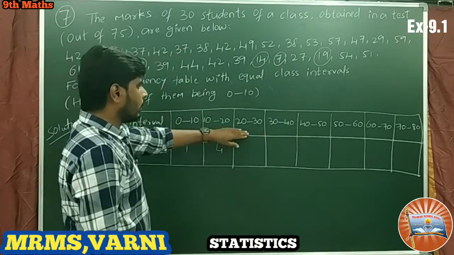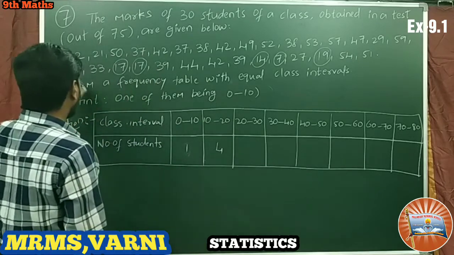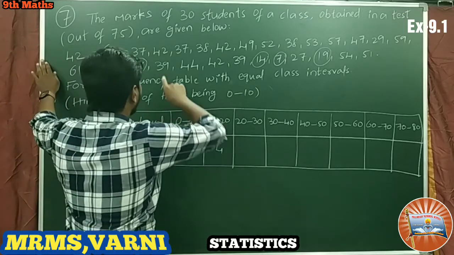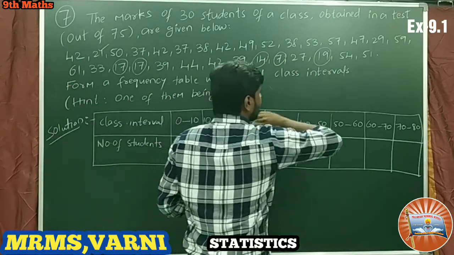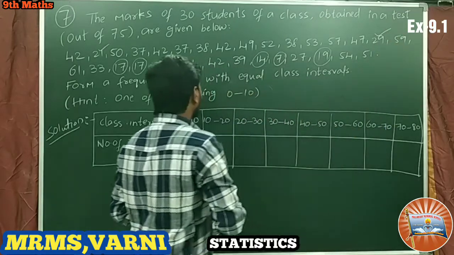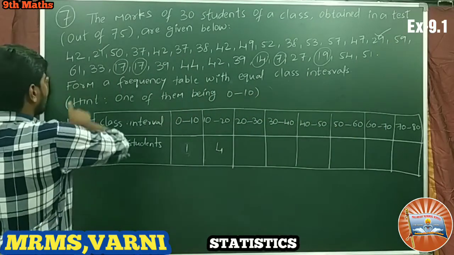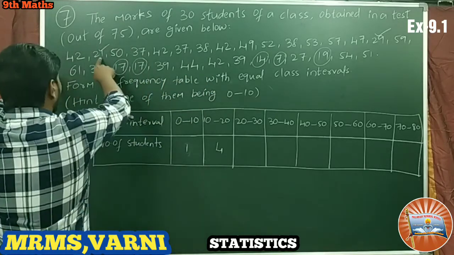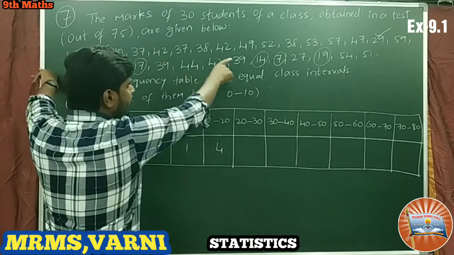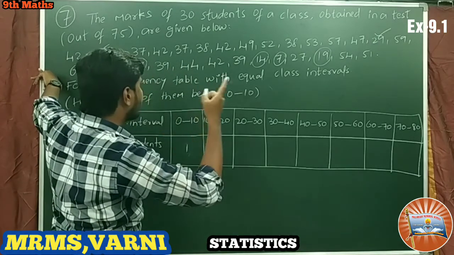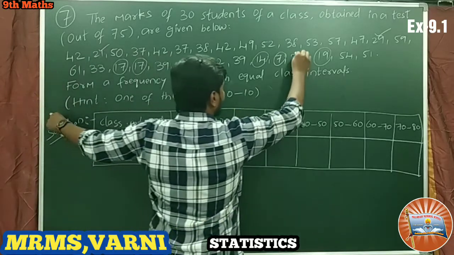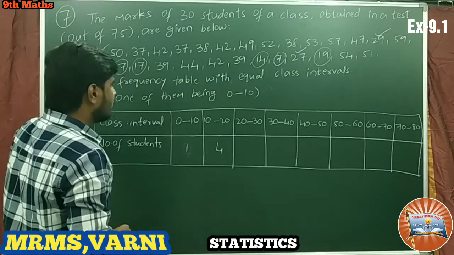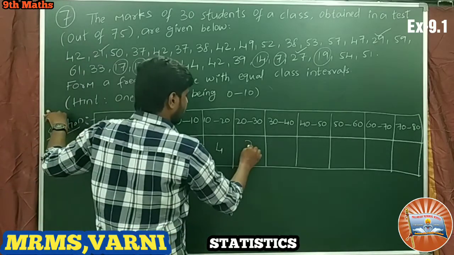Next, between 20 to 30. Here 1 and 2, only 2 are present. It means 21, 29, and here 23, 27 also. So 3 students got between 20 to 30 marks. Here it is 3.